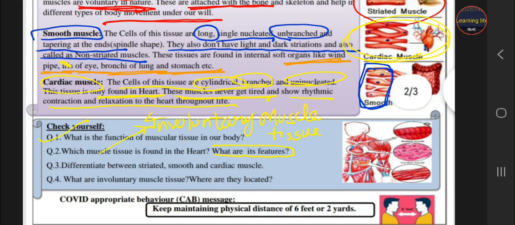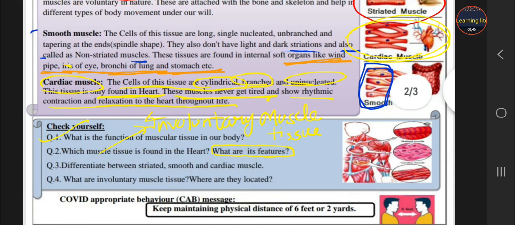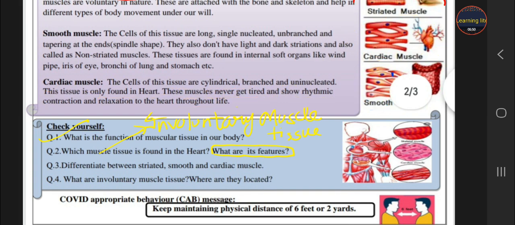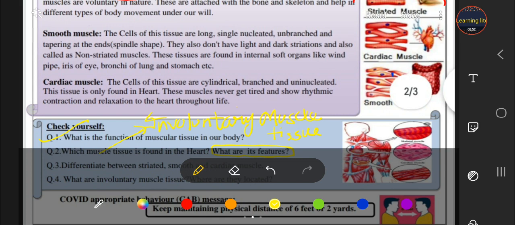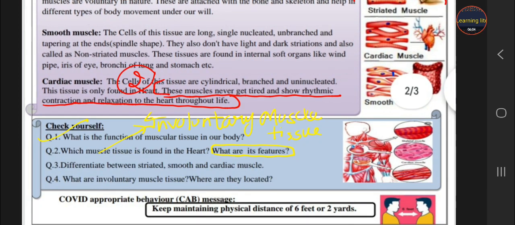What are its features? There are some features given. I underline these for you. These are some features, students. You have to write: these muscles never get tired, and show rhythmic contraction and relaxation of the heart. This you also have to write in answer number 2.